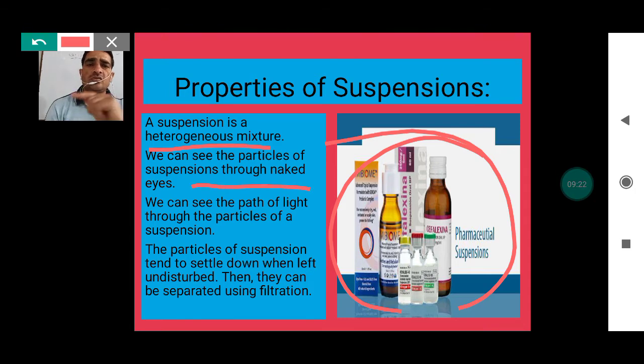It can be seen through the naked eye. We can see the path of the light through the suspension, that is called the Tyndall effect. The particles of suspension tend to settle down but left in dust undisturbed है. तो अगर हम उसको कुछ देर के लिए रख देंगे तो वो क्या हो जाएंगे, नीचे बैठ जाएंगे. Then they can be separated by physical method, by simple filtration process है. तो हम इसको क्या कर सकते हैं, सेपरेट कर. तो this is how we have the properties of the suspension.